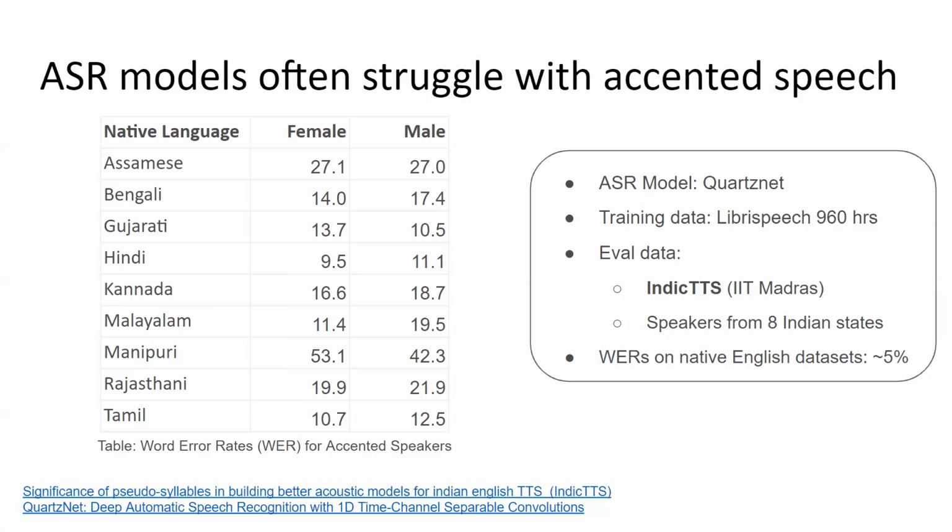English ASR models often struggle with accented speech. On a dataset containing speech from native speakers of a wide variety of Indian languages, we found that ASR models perform rather poorly in comparison to native English speech, where the word error rates were around just 5%.